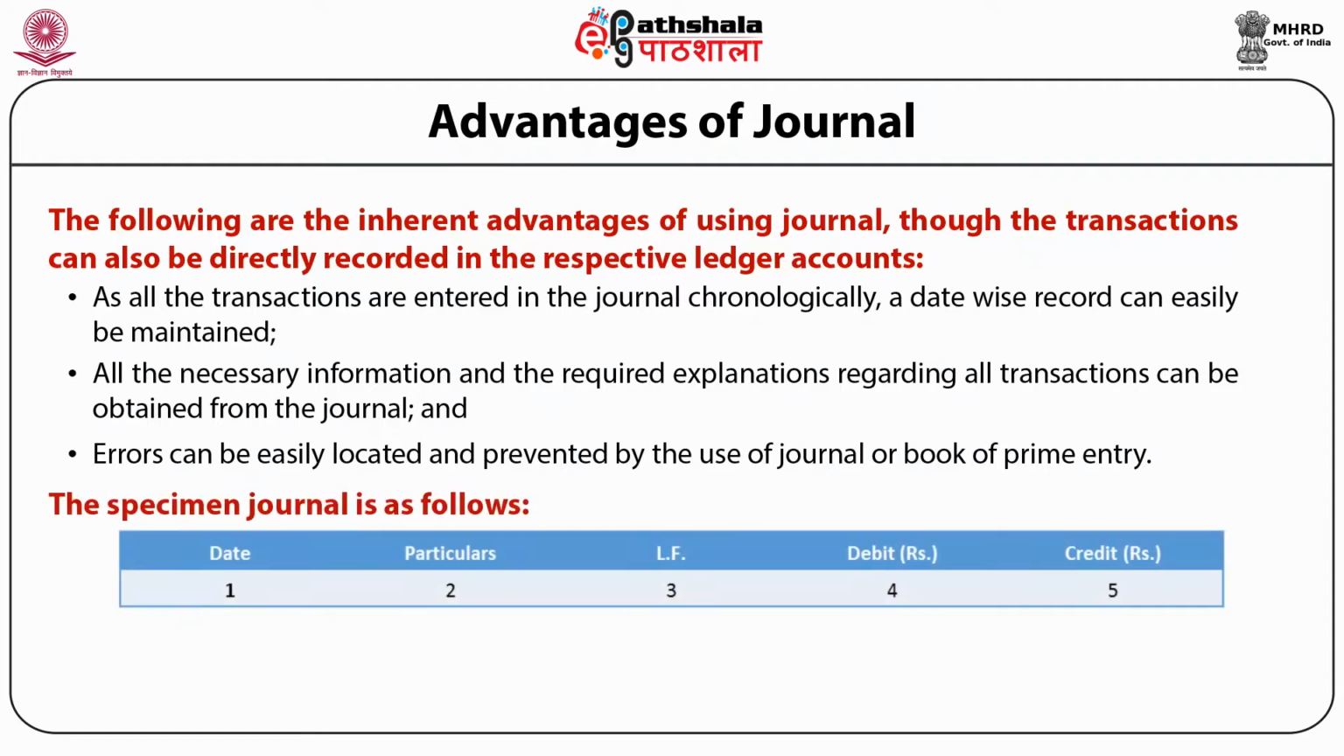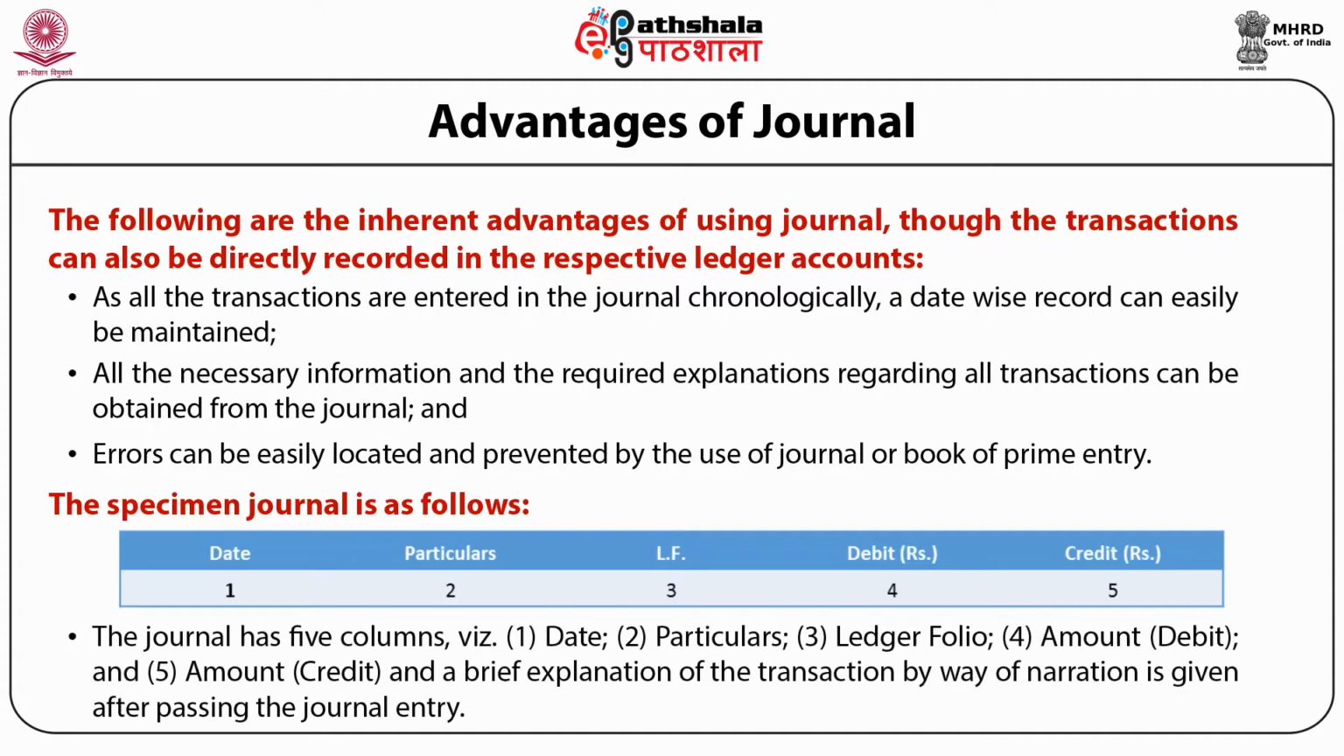The specimen of journal includes the first column of date, second column of particulars, third column of ledger folio, which we write as LF, fourth column of debit and fifth column of credit. It has five columns all in all: date, particulars, ledger folio, amount debit and amount credit. A brief explanation of the transaction by way of narration is given after passing the journal entry.